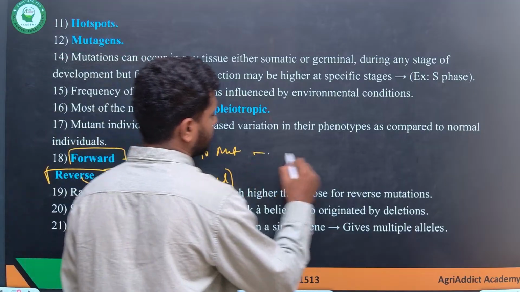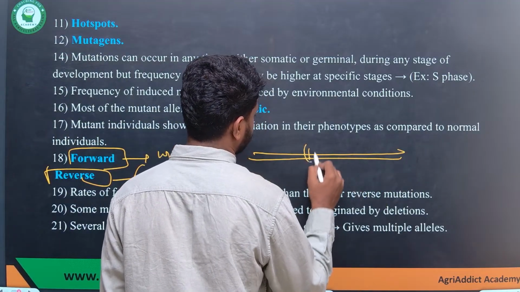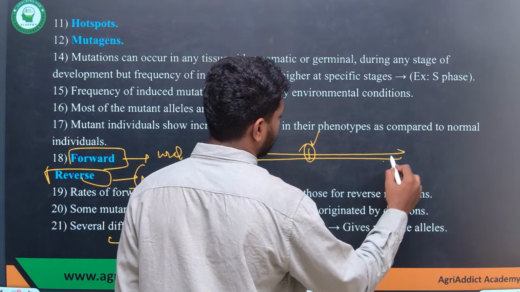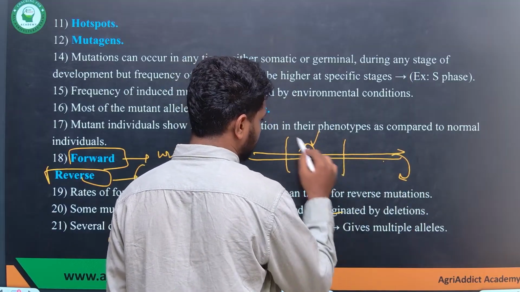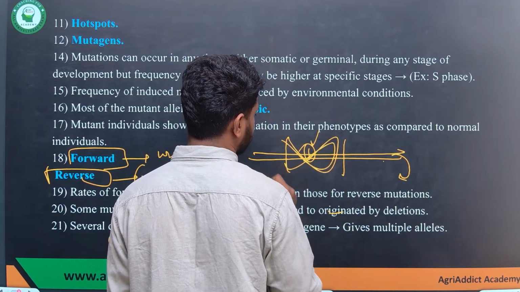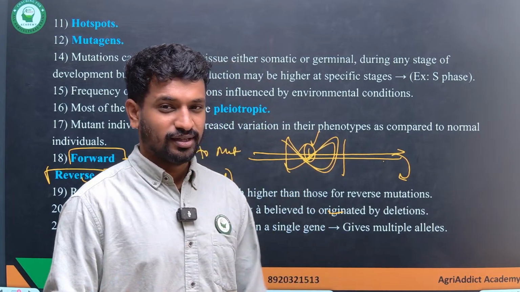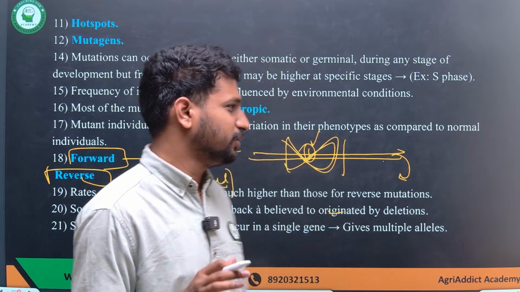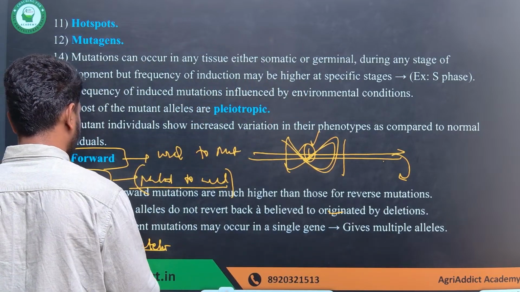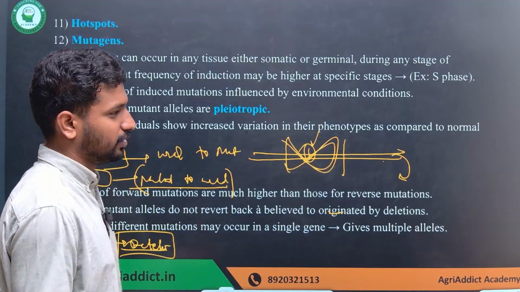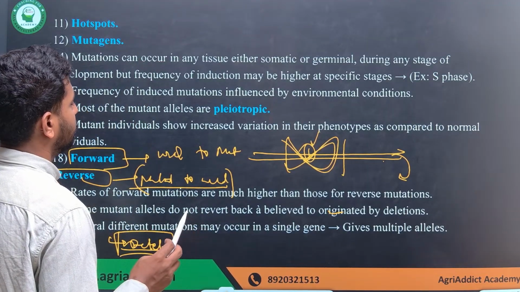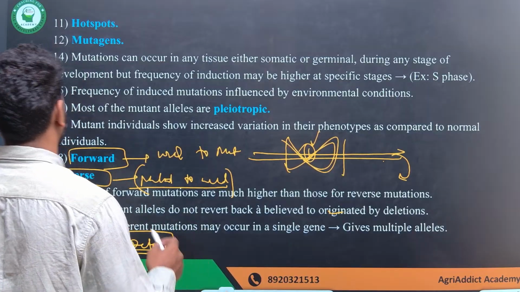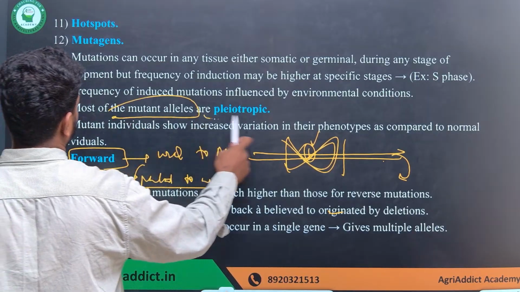Because if there is a single base pair change, this can be reversed, where the same change can occur again. But if a certain region is completely deleted from the gene, exact reconstitution of that region is near to impossible. That's why we say that whenever mutants cannot revert back to wild type, mostly they are deletion mutations.